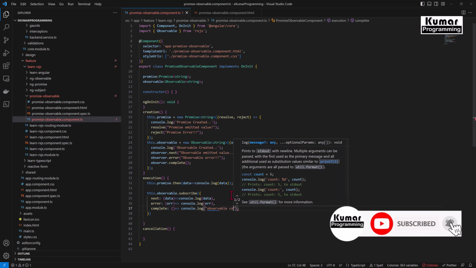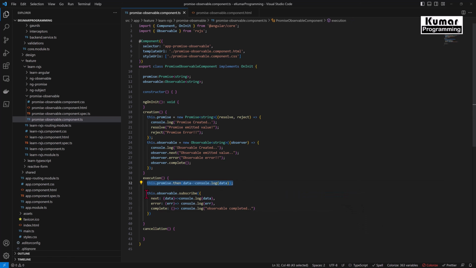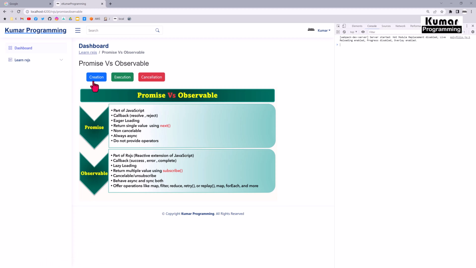Observable completed. Okay, so now here on the execution we are calling the promise as well as we are executing the observable both. Okay, now let me go back to my application. So first of all, I'm going to create my promise and observable. So I have created my promise and observable. Now I'm going to execute it.